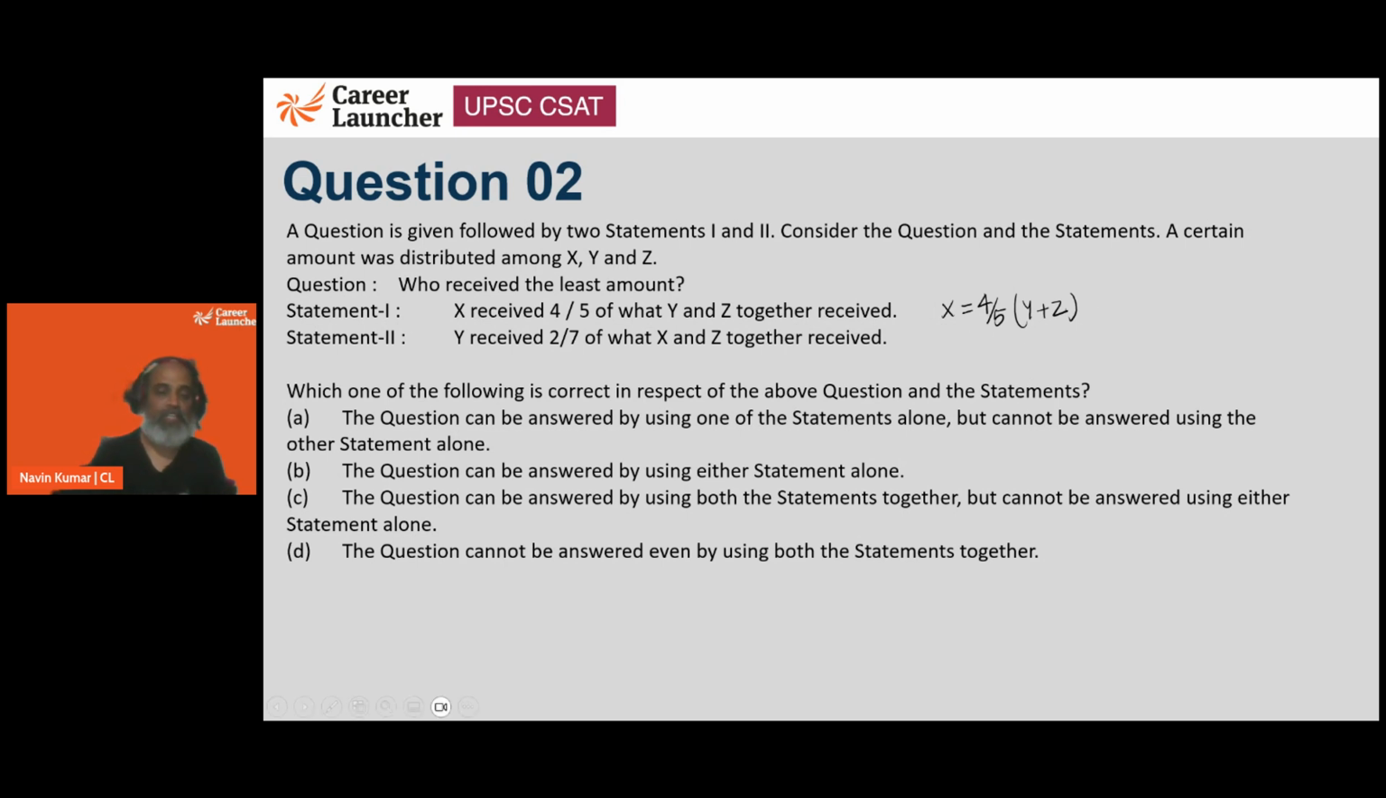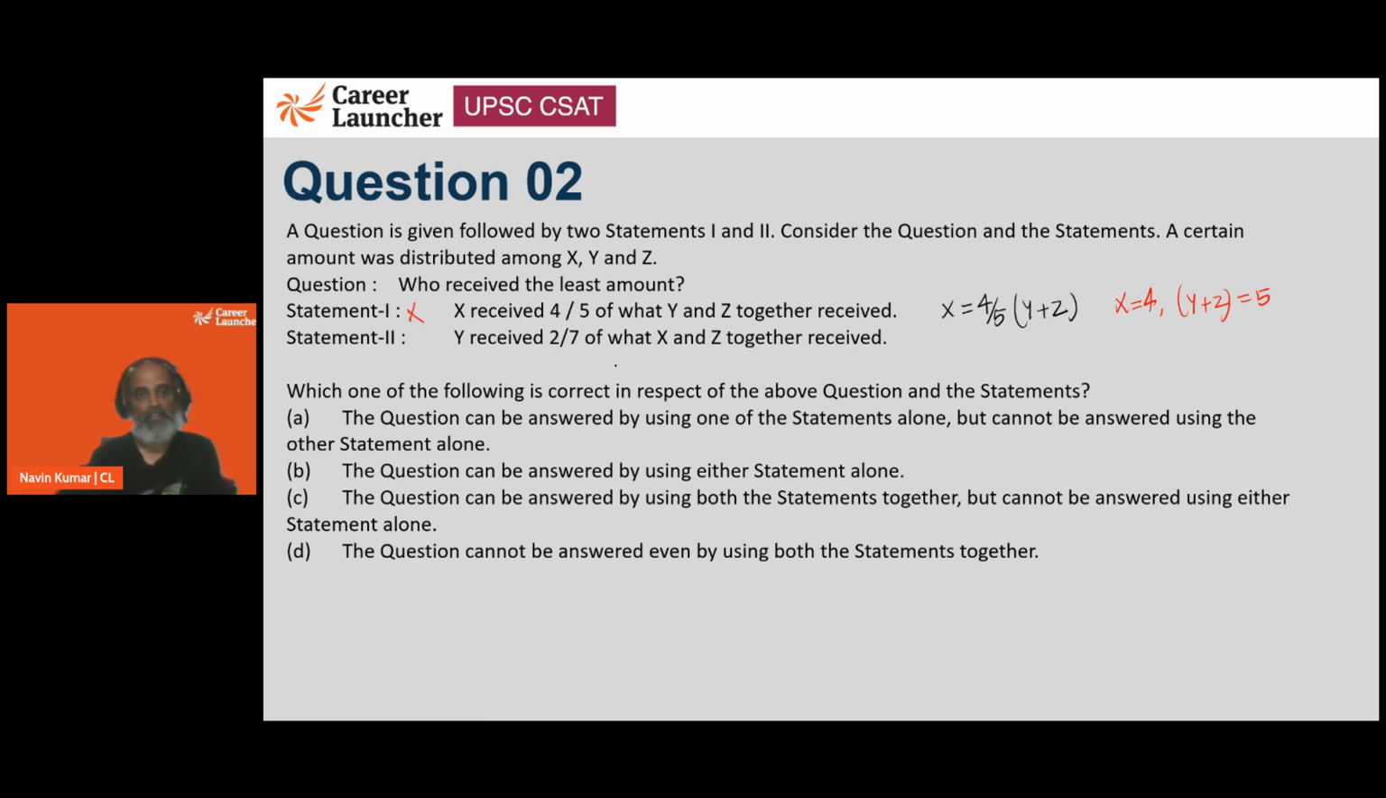So from here we can assume that X receives 4 and Y plus Z receives 5. Then only X will receive 4/5 of what Y plus Z receives. Now from here, we can guarantee that x is not the smallest because y plus z, their sum needs to be 5. So at least one of the values has to be less than 4, isn't it? Both values cannot be 4. Then the sum won't be 5. So who received the least amount? Is it y, 1, 1, 2, or 3, or is it z? We do not know. So we can't answer using the first statement.